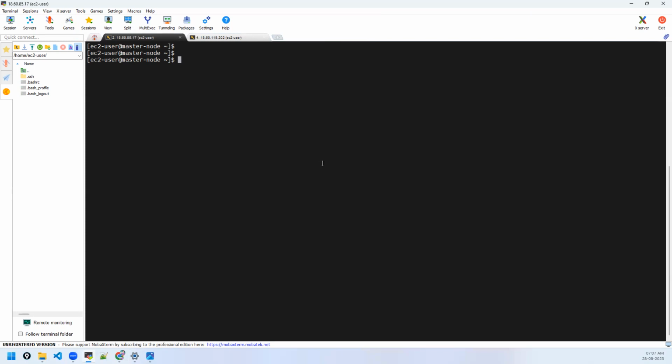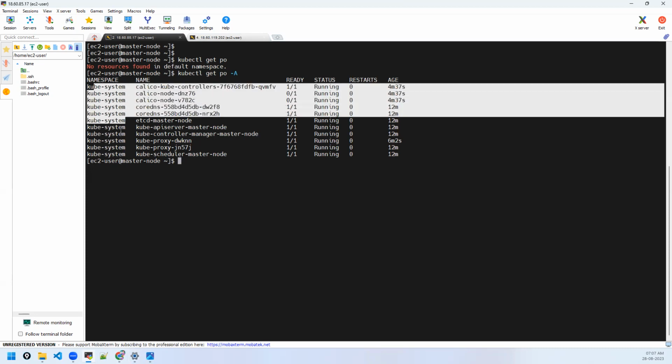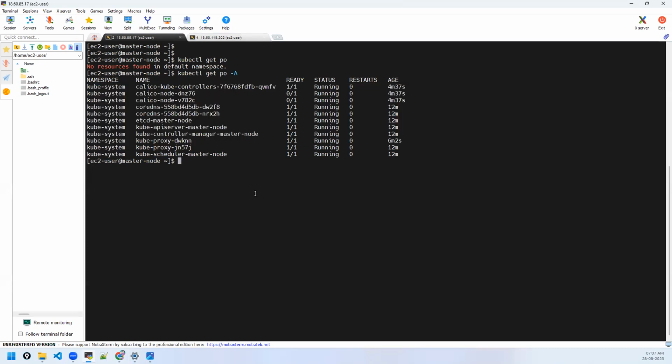So the cluster is set up, and if you see get pods in the default namespace, a namespace is to categorize your applications, your deployments. It's like grouping. Whatever we have seen, -A means pods of all namespaces. This is the default namespace, and the system namespace, kube-system. Everything is there. Now, if you want to deploy your own application, you can deploy in the default namespace, or you can create your own namespace. For now, get po will show pods in the default namespace: no pods. Let us deploy the pods in the default namespace.